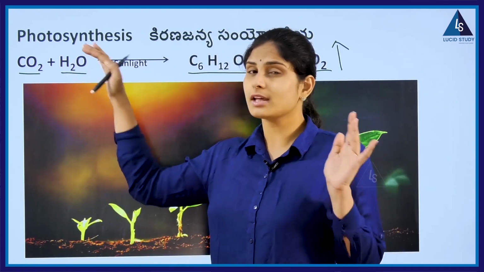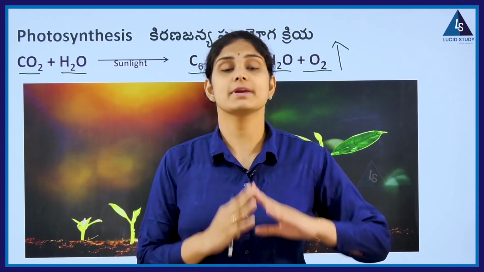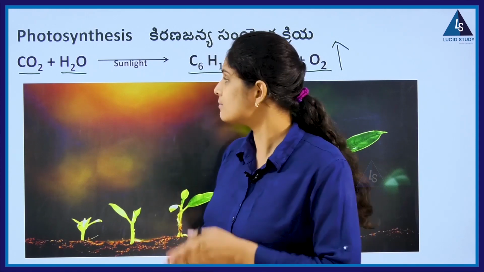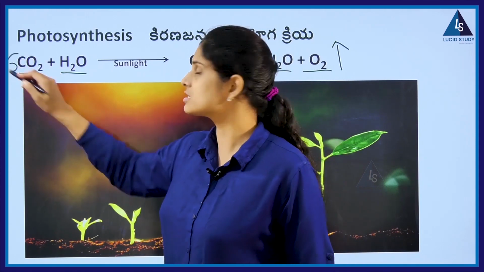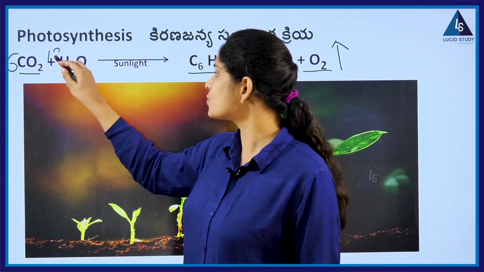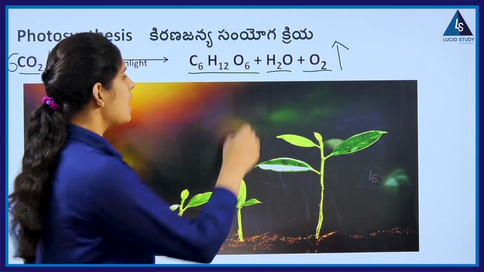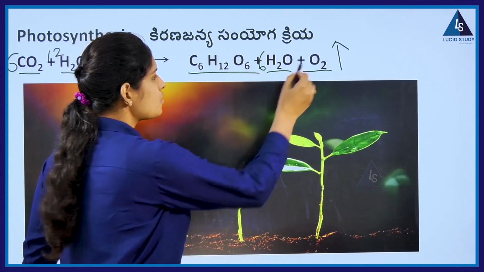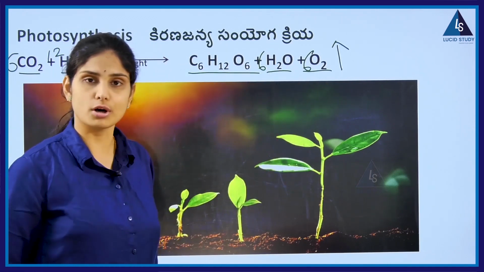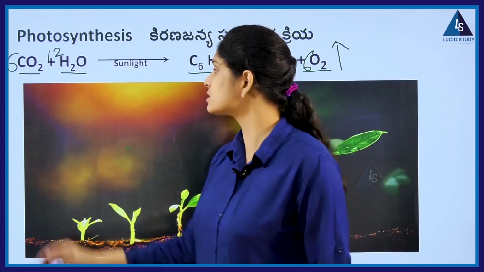Now we know very well that every chemical equation should be a balanced one. So if we write the balancing, then we write 6 CO2 plus 12 H2O gives rise to C6H12O6 and 6 H2O plus 6 oxygen molecules. Now just count the molecules here.